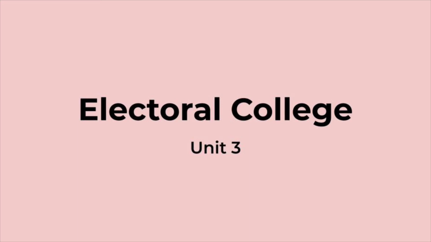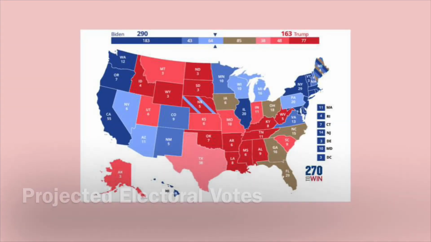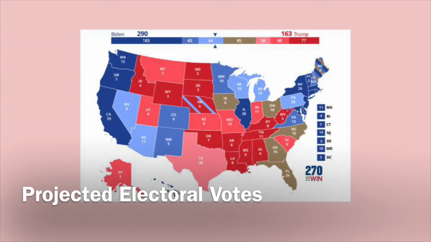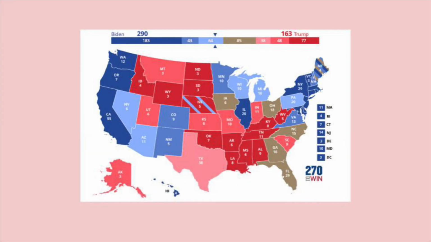The Electoral College is a system in which during the election, once all votes in a state have been counted, whichever party has the most votes wins the state's electoral votes. The electoral voters are members of House and Congress. For example, in California, we have more Democratic voters, so when it comes to the election, all 55 of our electoral votes will go to the Democratic candidate.